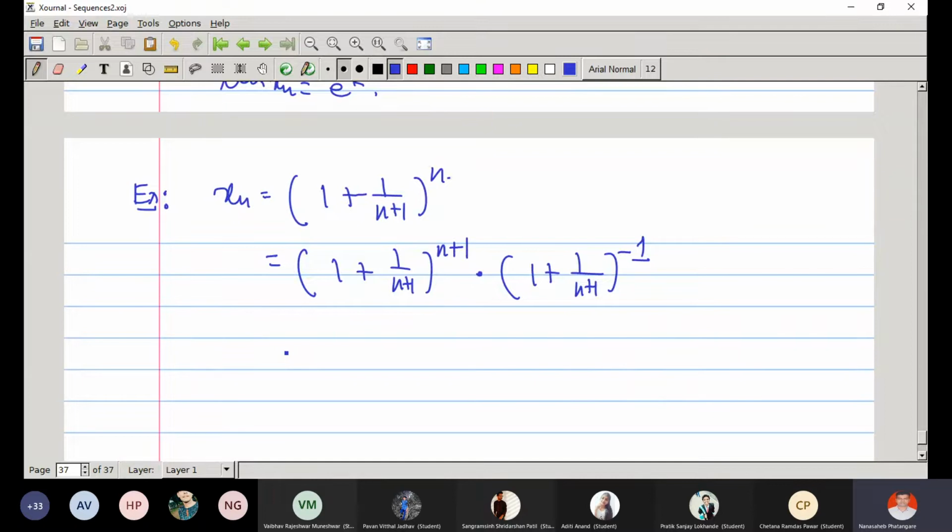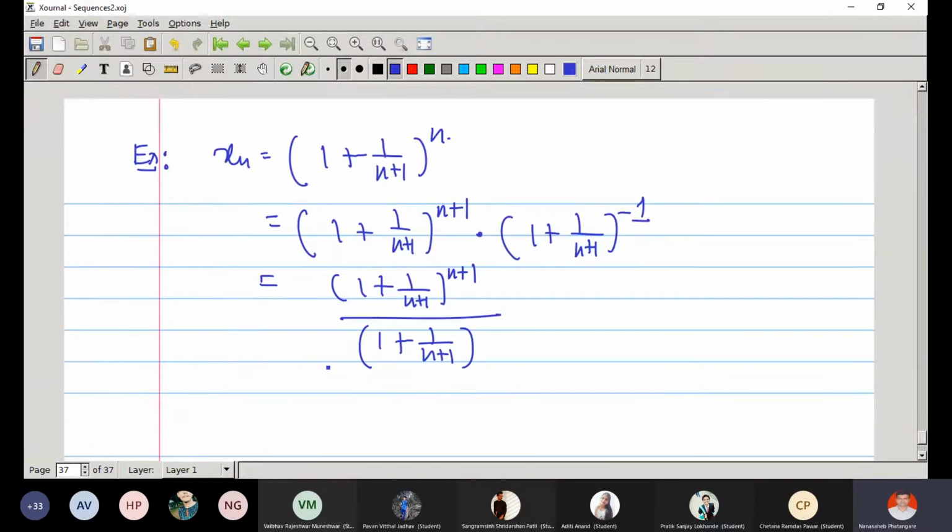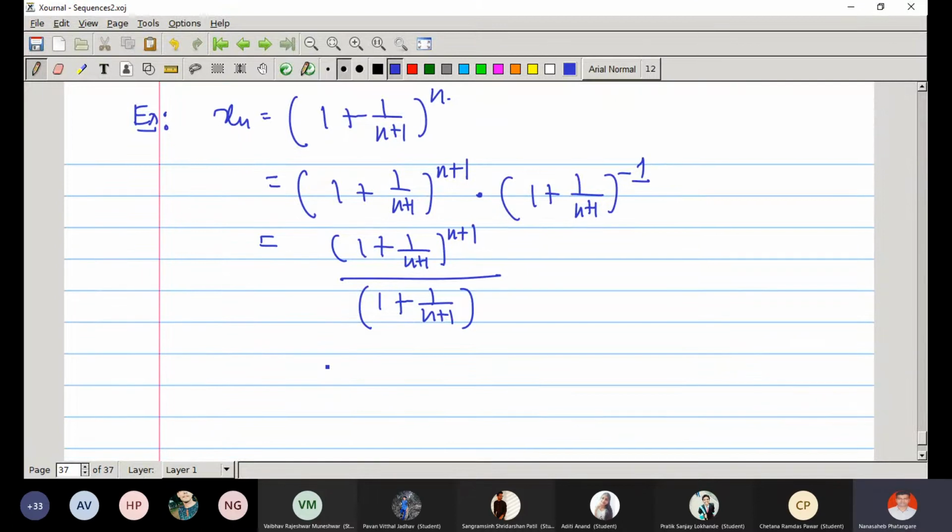Now can you tell me what is the limit of xn? This is actually 1 plus... Now what is the limit? e. Right.